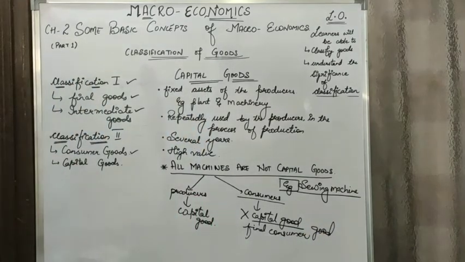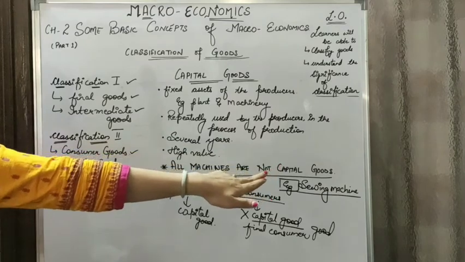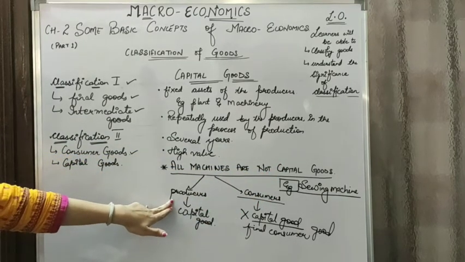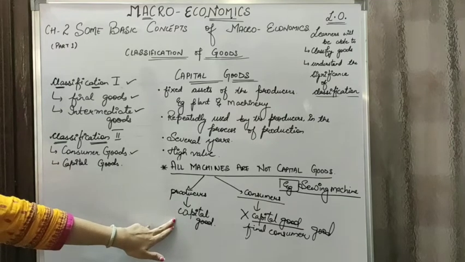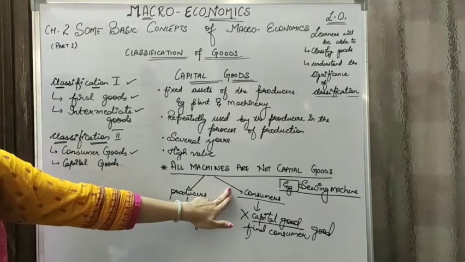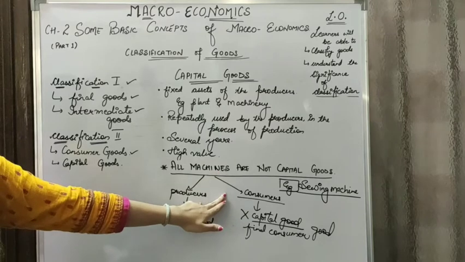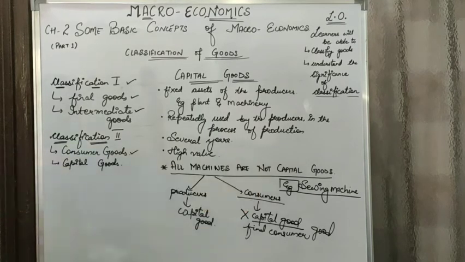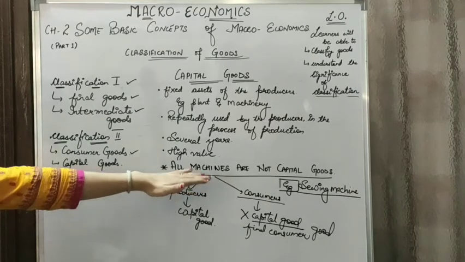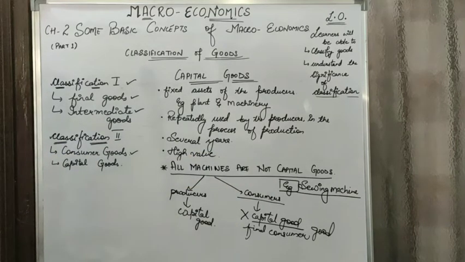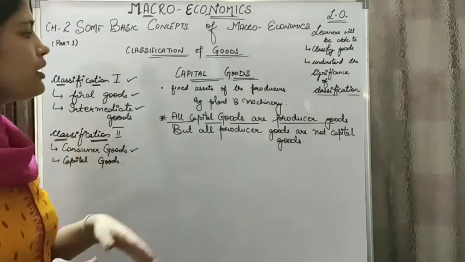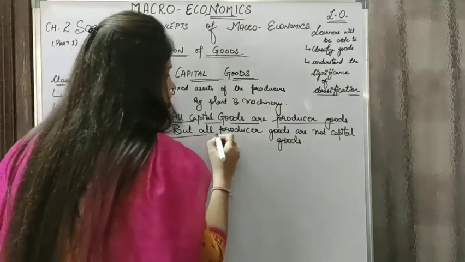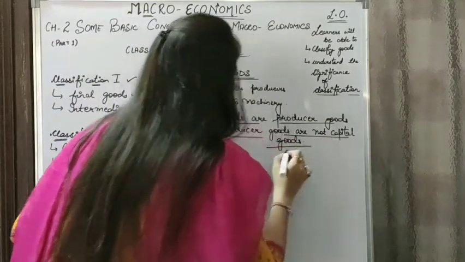So all machines are not capital goods. Only those machines which are bought by the producers are termed as capital goods. If they are bought by the consumers, then they are not capital goods. Only the machines which are bought by the producers are capital goods, and therefore the statement is clarified that all machines are not capital goods. Statement under capital goods: all capital goods are producer goods, but all producer goods are not capital goods.